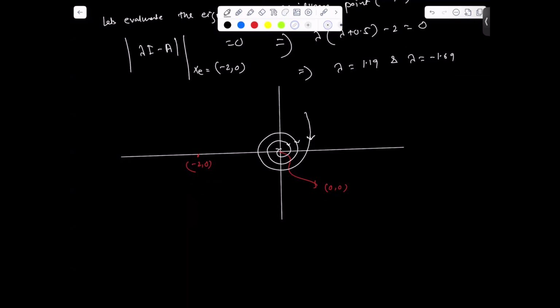And in another case here, we are having the saddle point. So this is the saddle point. Yeah. So this is how we can come up with the state trajectory of the system.